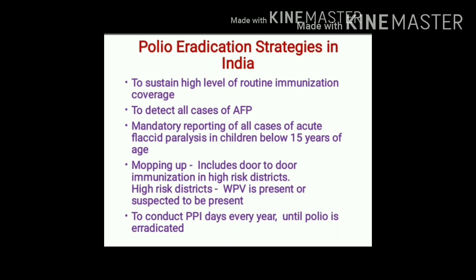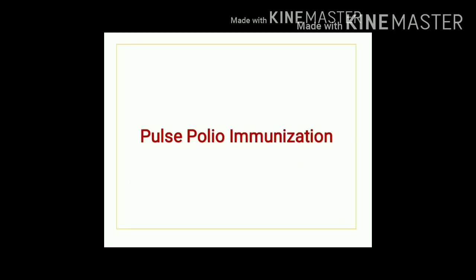One more strategy is conduction of PPI, that is pulse polio immunization, until polio is eradicated. Pulse polio immunization is one of the most important strategies undertaken by Government of India for eradication of polio.